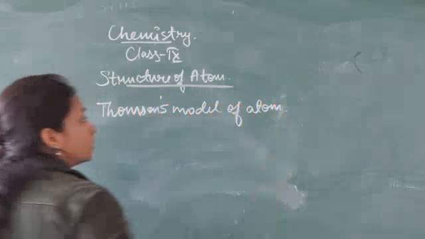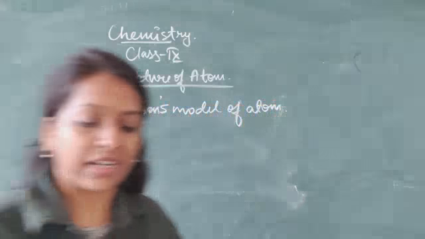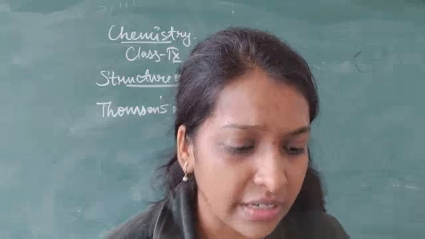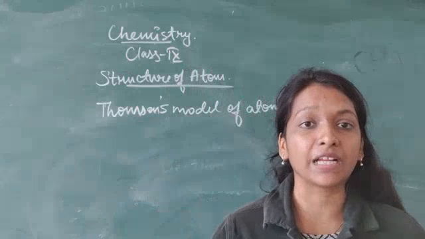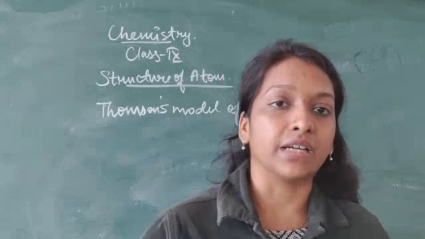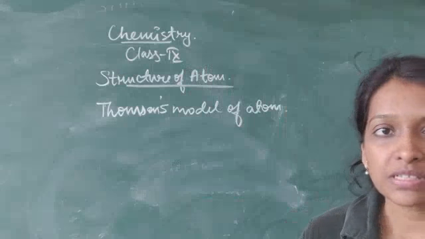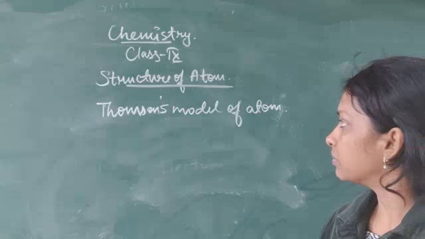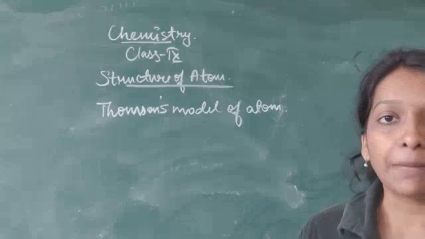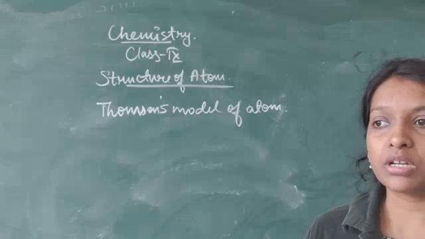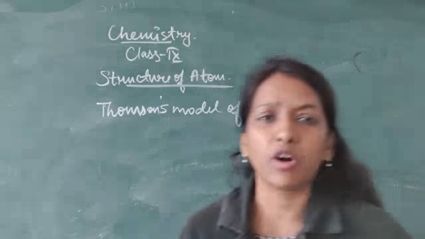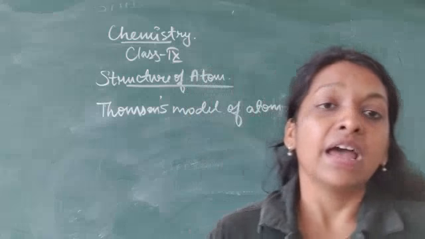After the discovery of electron and proton, the question arose of how these subatomic particles are actually arranged inside the atom. Thomson was the first scientist who gave this model of atom. He compared his atomic model with a Christmas pudding, or we can simply say custard.